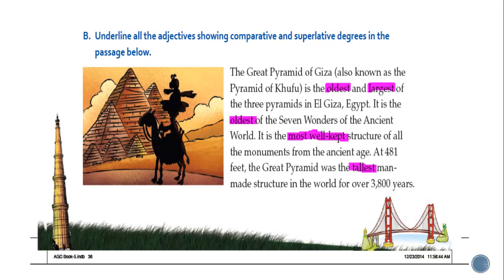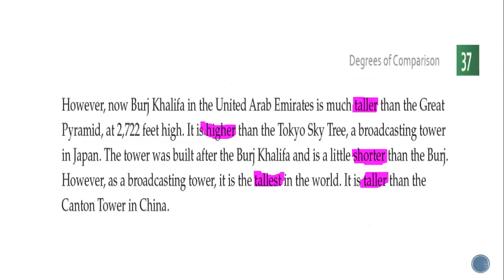It is the most well kept structure of all the monuments from the ancient age. The word most is always used for superlative degree. At 481 feet, the Great Pyramid was the tallest man-made structure in the world for over 3,800 years. So here also tallest is a superlative degree.